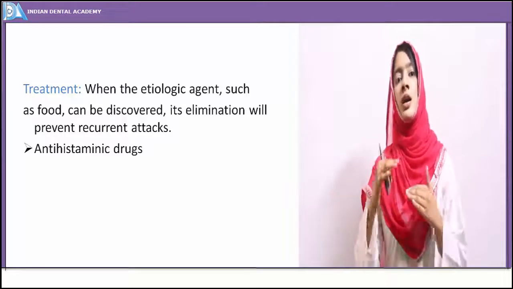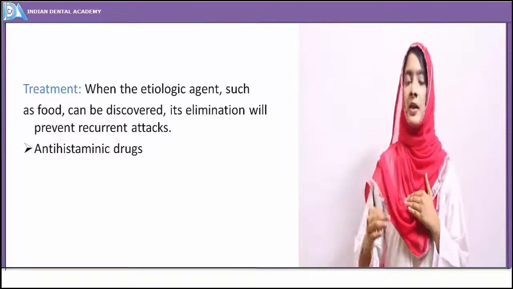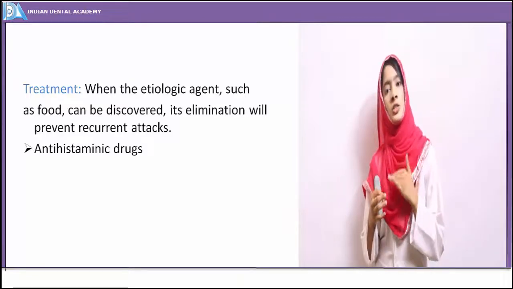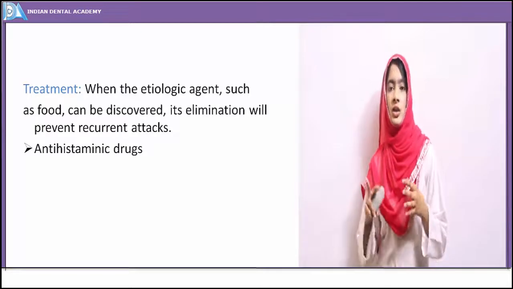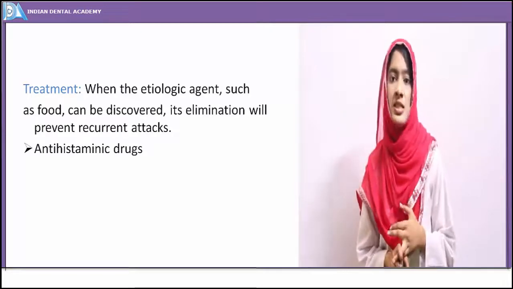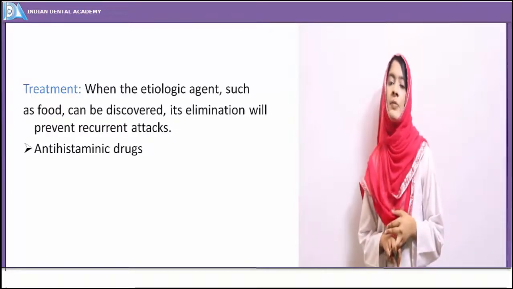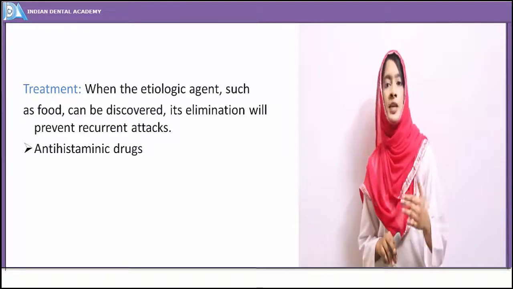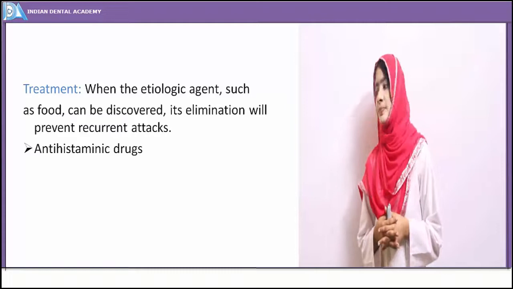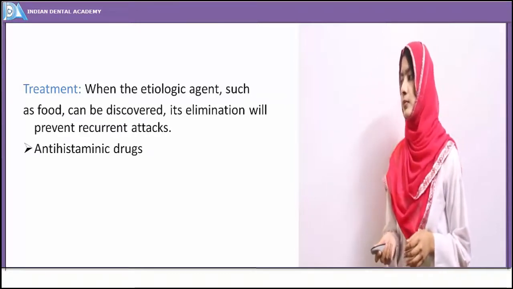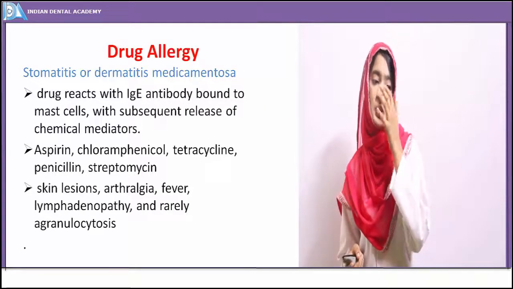The symptoms of perioral or periorbital edema also resolve on their own after about 24 to 48 hours, or you can just administer antihistamines systemically, antihistaminic drugs, or sometimes epinephrine might have to be given intramuscularly. So that's about angioedema.